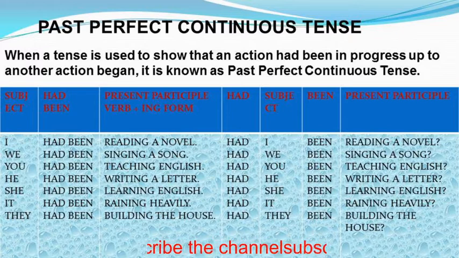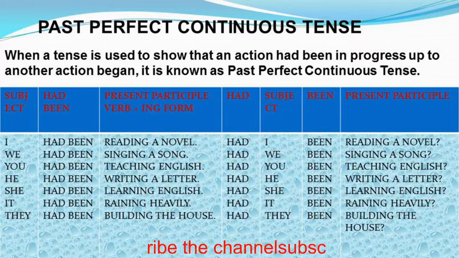That is, when a tense is used to show that an action had been in progress until another action began, it is known as past perfect continuous tense. Look at the examples. Subject plus had been plus the present participle, that is verb plus ing form. Suppose you want to make it in the question form, the helping verb should be taken first.